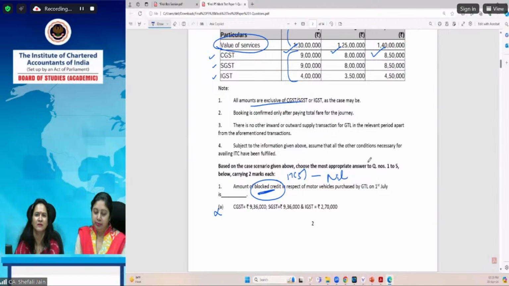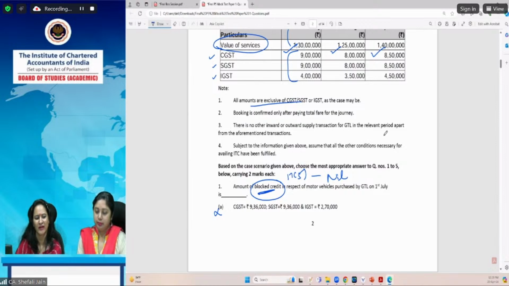Even if those get wrong, you can easily answer 4 parts. So first of all, don't get panicked. Even if 1 or 2 questions get wrong, you are able to answer 4 questions, and they do not require any sort of computation, if you know the correct provisions.